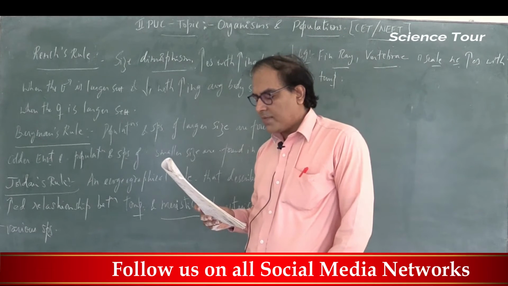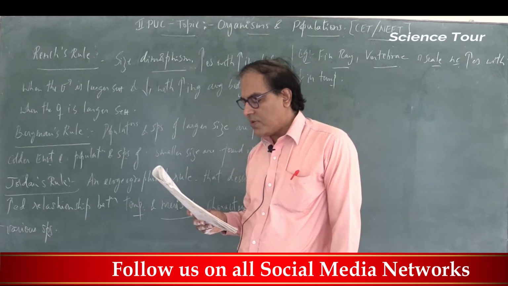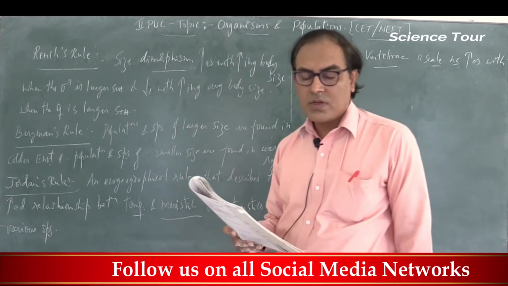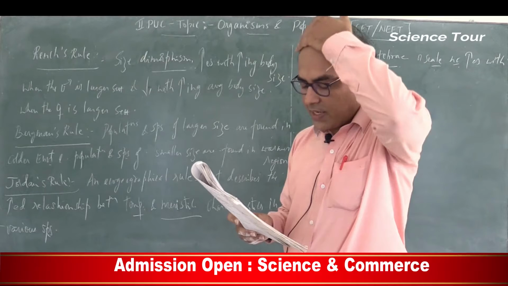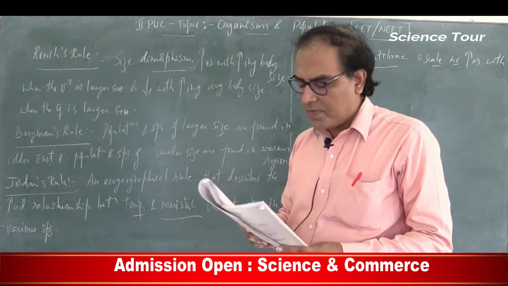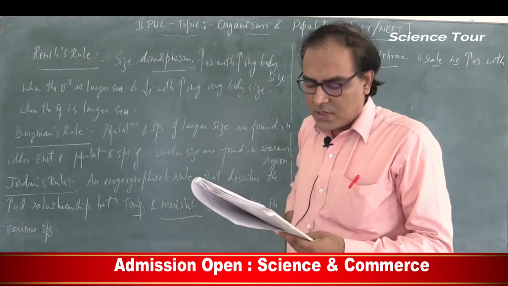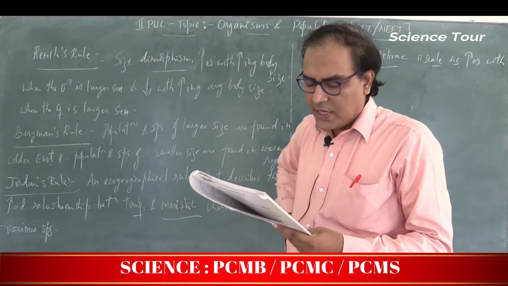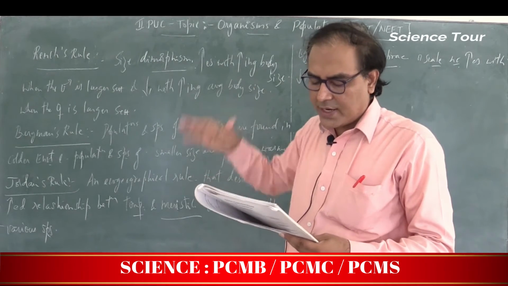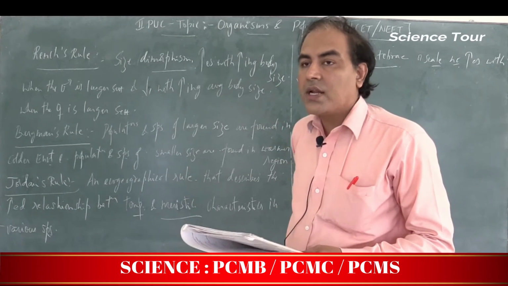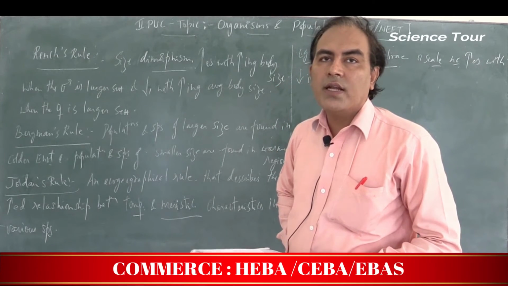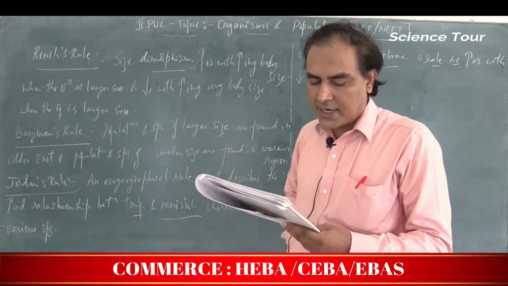Question number 49. Symptoms of altitude sickness are resolved by the body. How? 1. By increasing the RBC production. 2. By decreasing the binding affinity of hemoglobin to oxygen. 3. By increasing the breathing rate. All three options are correct, so the right option is option A: 1, 2 and 3 are correct.